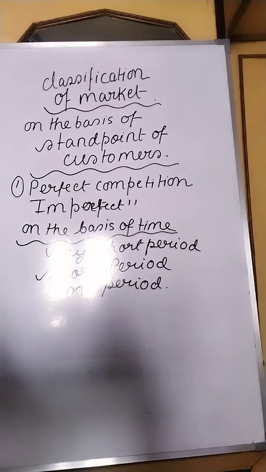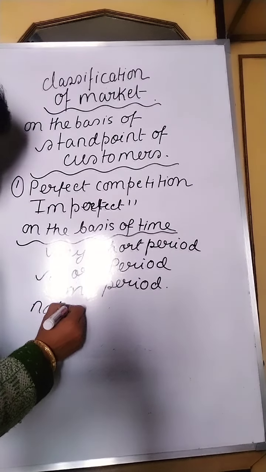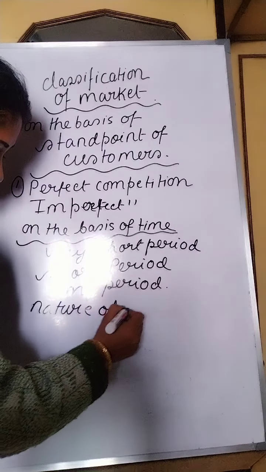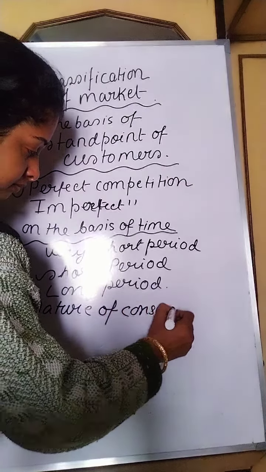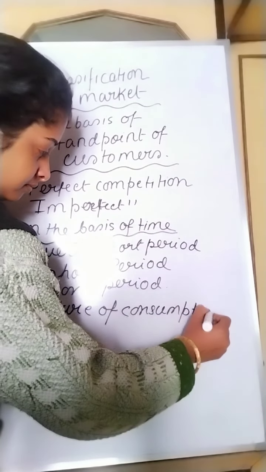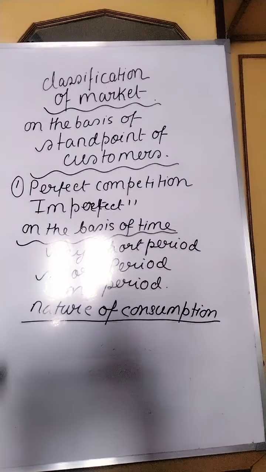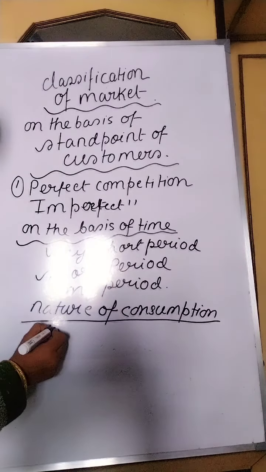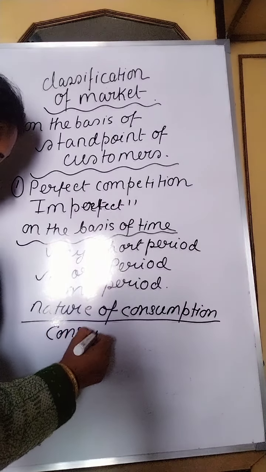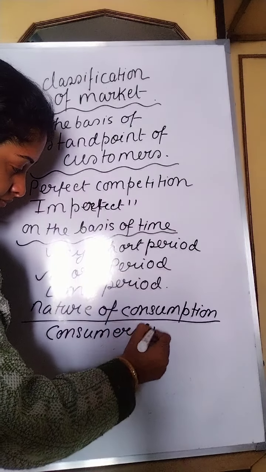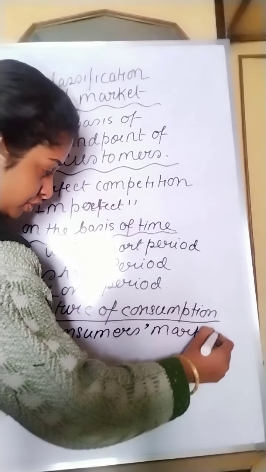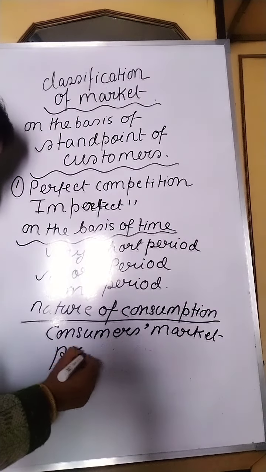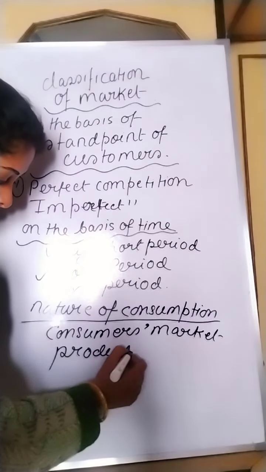Next classification comes on the basis of nature of consumption. In fact, this is the last classification. On the basis of nature of consumption, there are two types of market: consumers market and producers market.